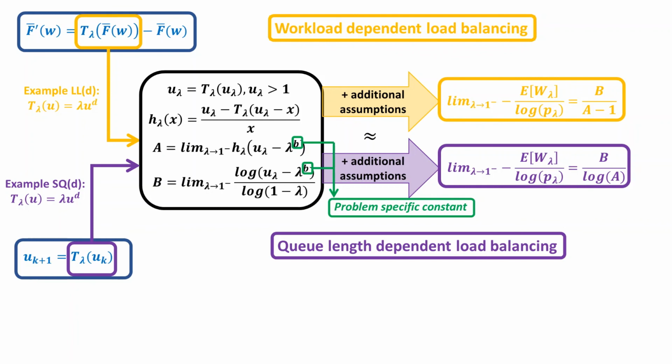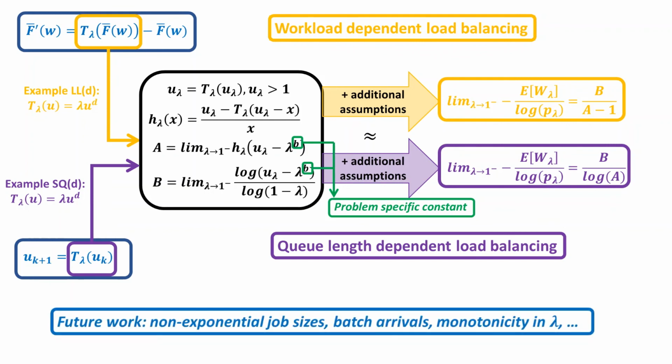This means that if you complete the proof for a workload dependent load balancing policy, you get the high load limiting result for the queue length dependent load balancing method for free. One thing that is very nice about this subject is that there is still a lot of future work possible. For example, policies we have considered will always assign only one job at a time per queue. You might want to generalize this to assigning multiple jobs to a single queue at one arrival. Also, we have assumed that job sizes are exponential. You may want to generalize this to general job size distributions.